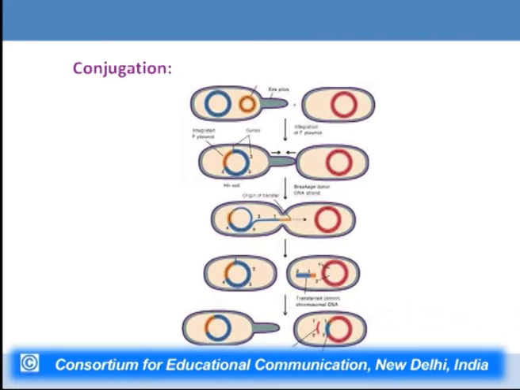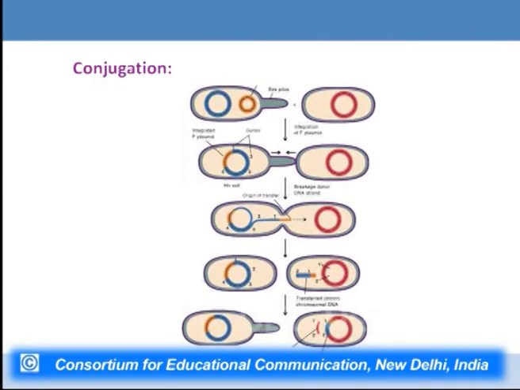This conjugation tube is the physical contact through which the DNA will be transferred from the donor to the recipient. Now, from the origin of transfer, a nick will be created in the F plasmid, which is integrated into the bacterial chromosome. After the nick is created, the single strand starts getting transferred through the conjugation tube into the